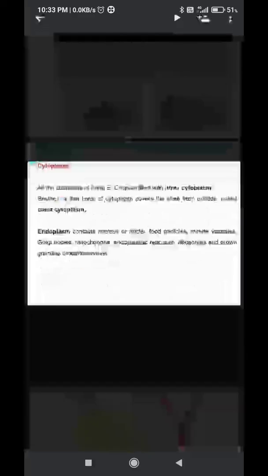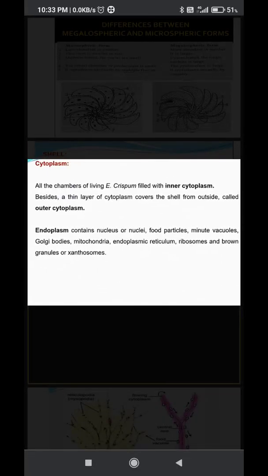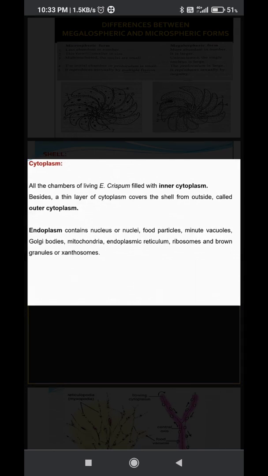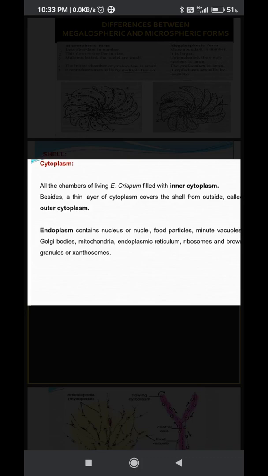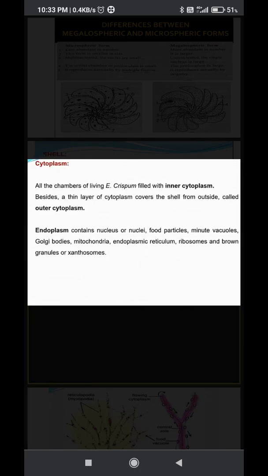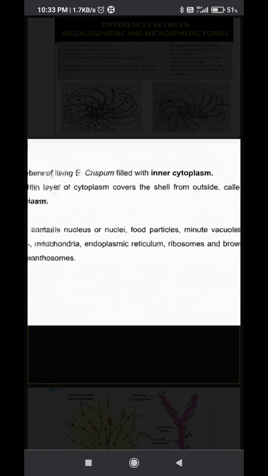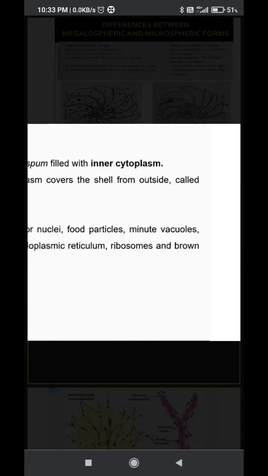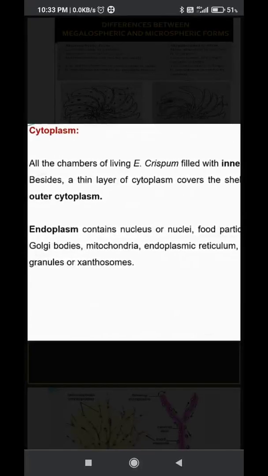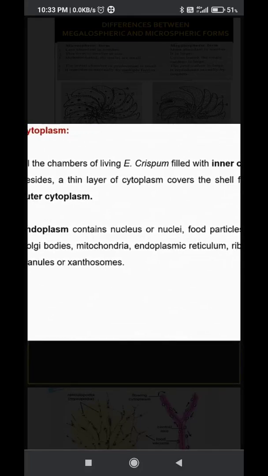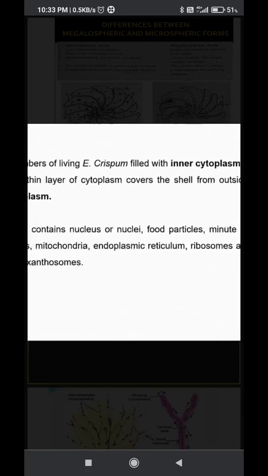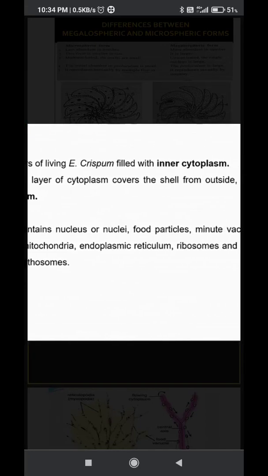Next, cytoplasm. All the chambers of Elphidium crispum are filled with inner cytoplasm. Besides, a thin layer of cytoplasm covers the shell from the outside, called outer cytoplasm. Generally the inner cytoplasm is present in the shell and the outer cytoplasm in the reticulopodia. The endoplasm contains the nucleus or nuclei, food particles, minute vacuoles, Golgi bodies, mitochondria, endoplasmic reticulum, ribosomes and brown granules. Generally these are cellular organelles.